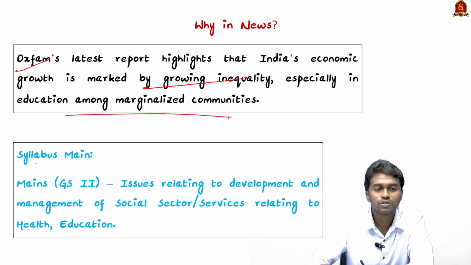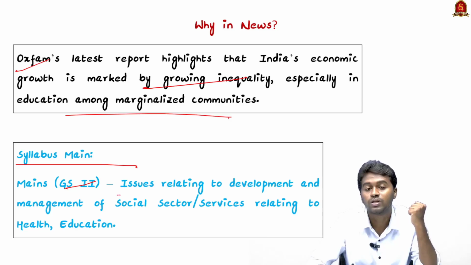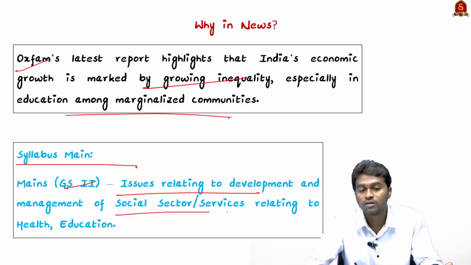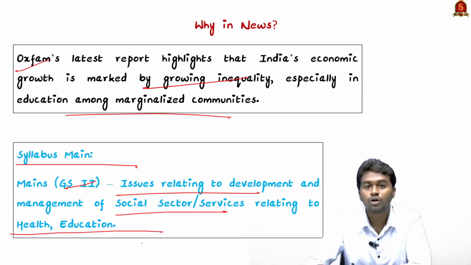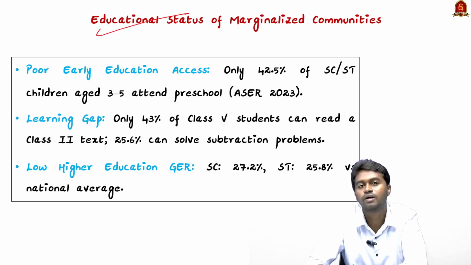Coming to the UPSC relevance of this topic, you can expect questions related to different communities and societies under the topic society in GS1, and in GS2 this topic is also relevant. You can expect questions related to the development of communities and the social sector, and it also covers other sectors like education and health. So without much delay, let's begin our discussion. First, we are going to see the education status of marginalized communities in India.